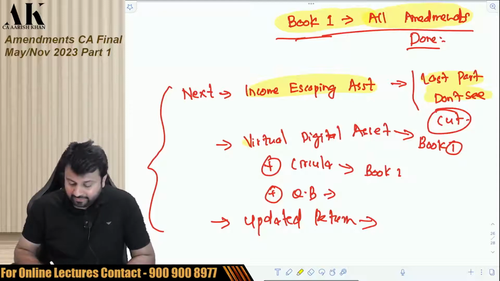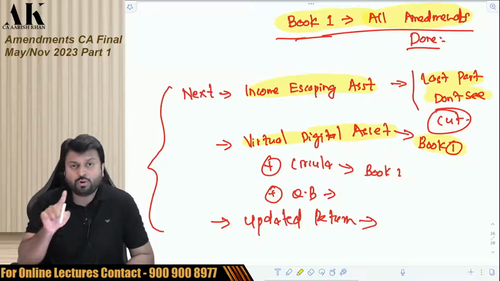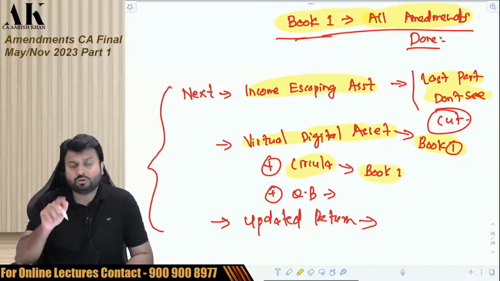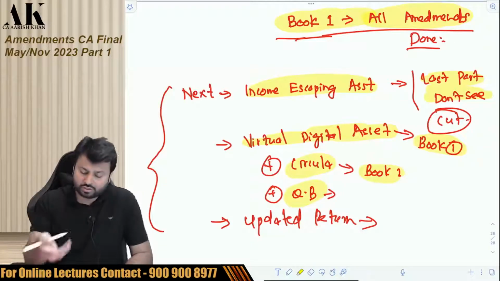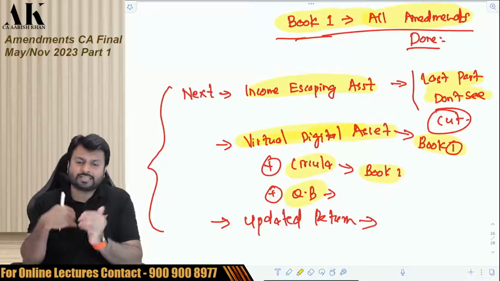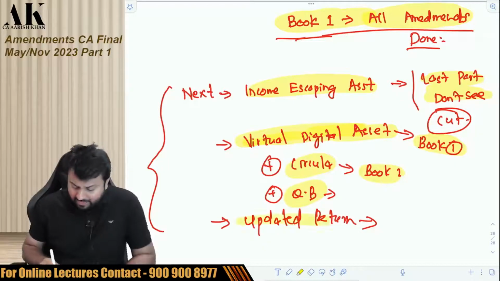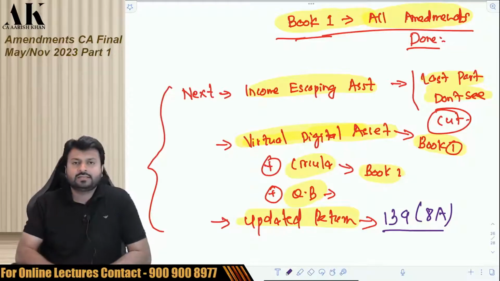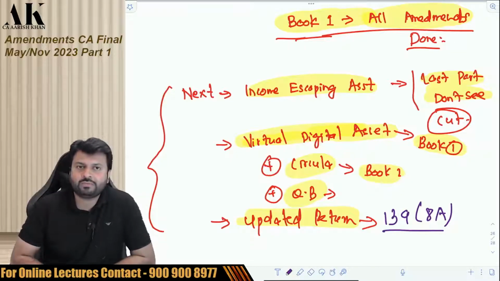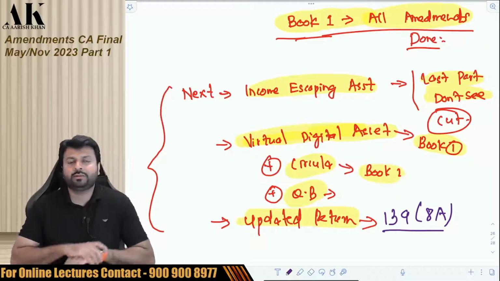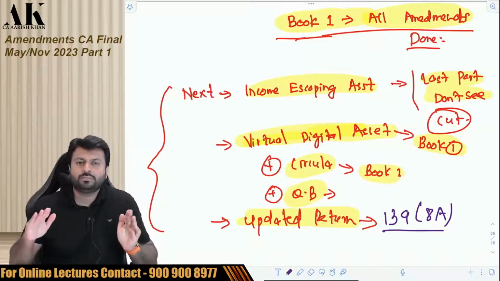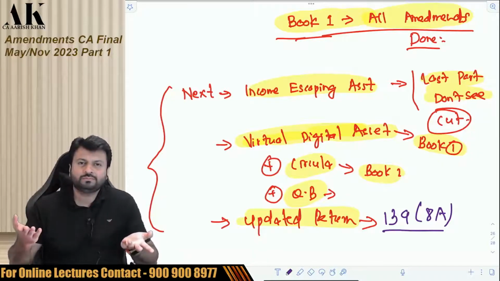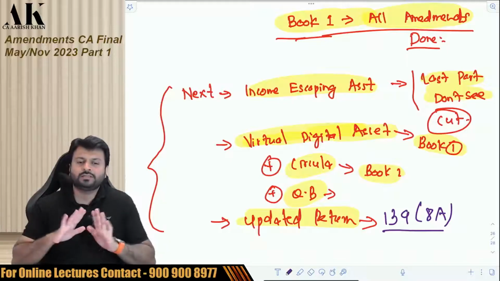Secondly, virtual digital asset will come, which is there in your book 1 color book. And then circular will come, which is there in book 2. And then in the question bank, we will be doing questions on cryptocurrency, how cryptocurrency taxability will be done. And then I'll be putting one more lecture on updated return, which is mentioned in 139(8A). So this is the roadmap for the subsequent few days. You do that much. Till that time, I will record the book 2 lectures. Book 2 amendments I will record, and then that will complete all the amendments for you all. Once I upload, after this only one lecture will come, that is book 2 amendments. Once I put that, then the rest of the things will be done.